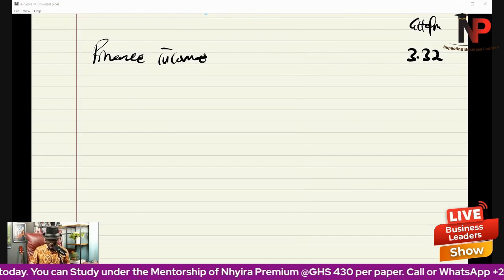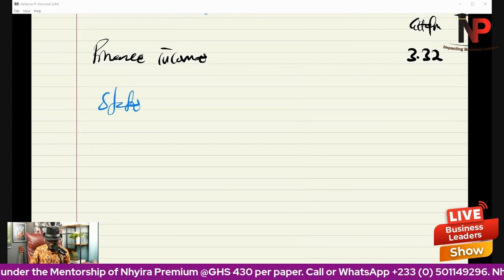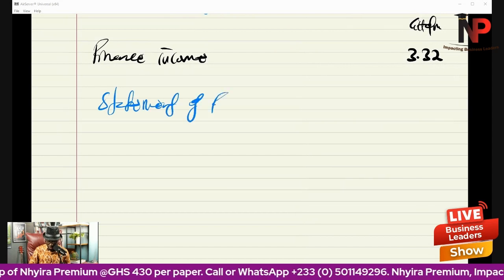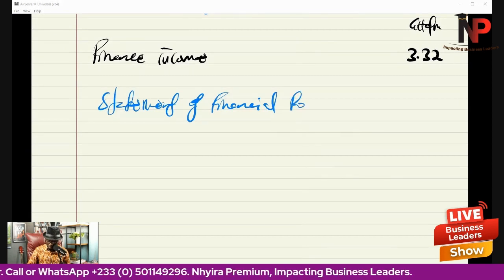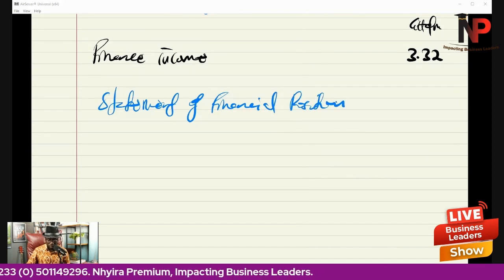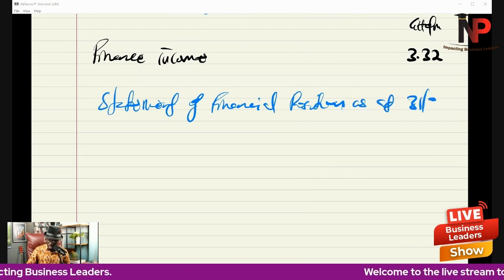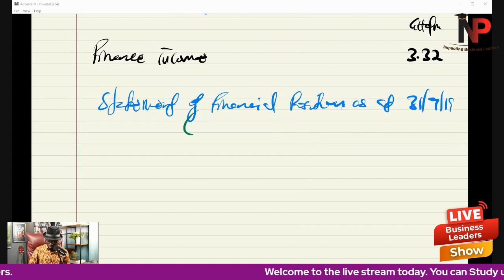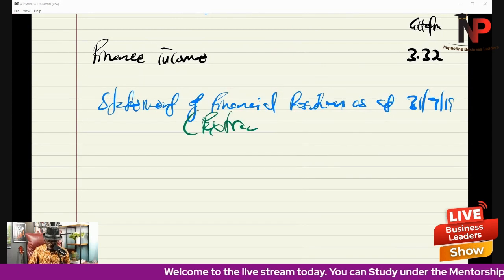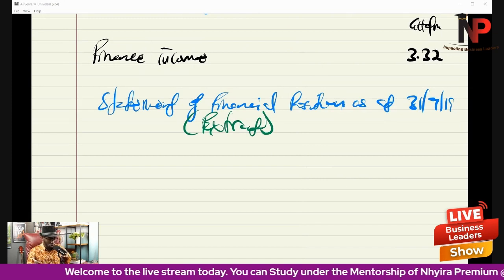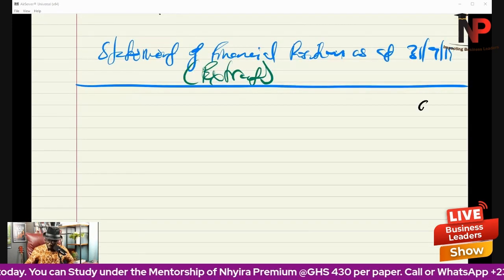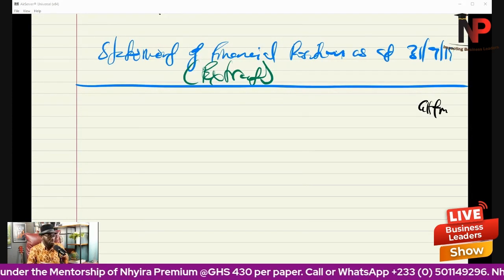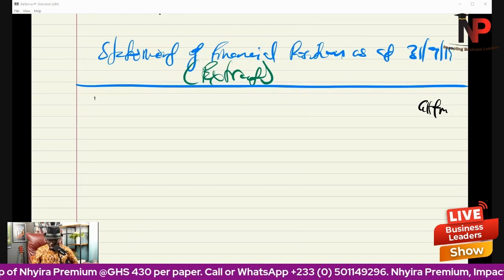Then we go to the statement of financial position, also an extract. Statement of financial position. Let's see what we have. As at 31st July 2019, also an extract. And it's a financial asset. Okay, they bought an instrument, so it's a financial asset. So, and they are holding on to it to maturity. So it will be part of their non-current assets.